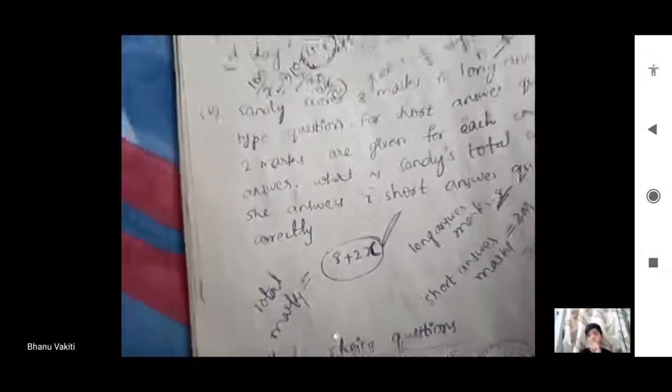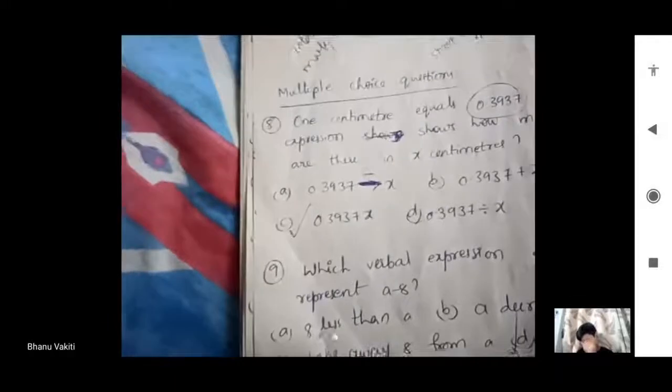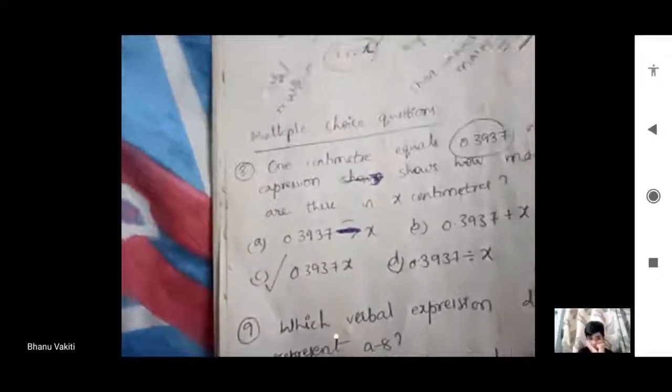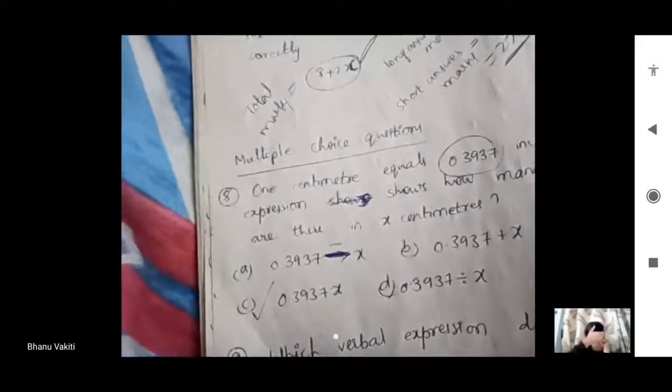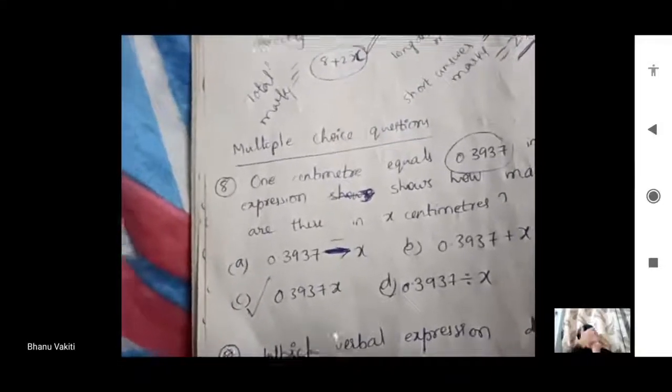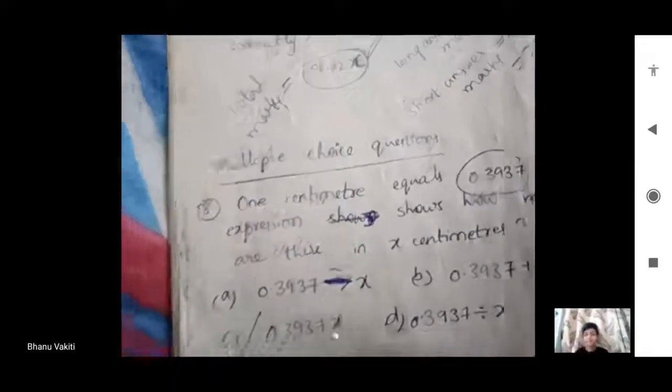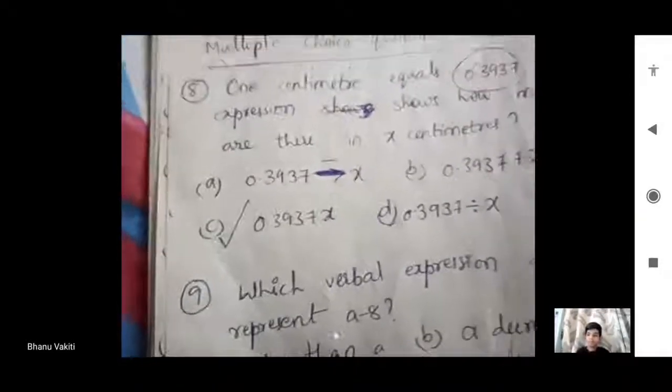Don't get confused. Next one is multiple choice questions. 1 centimeter equals 0.3937 inches. And what about x centimeters? x into 0.39. Option C is correct.